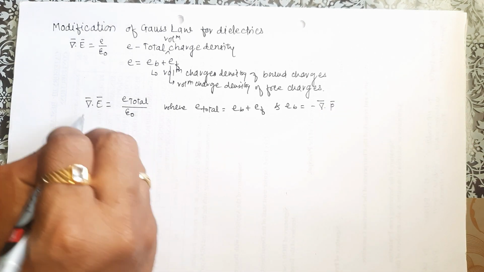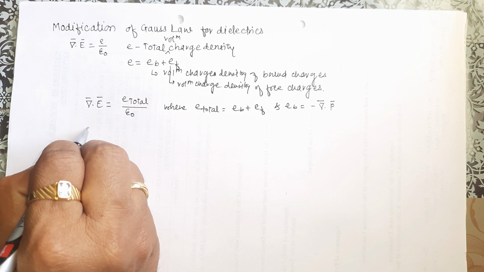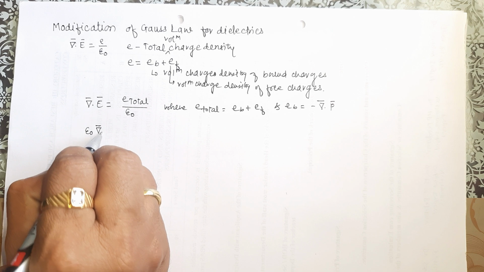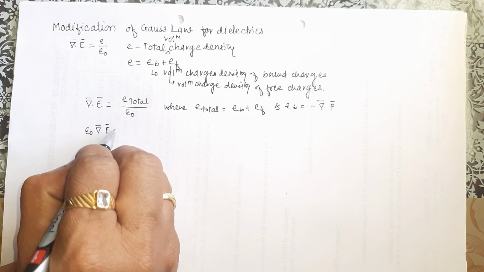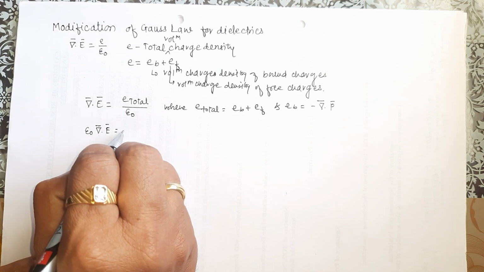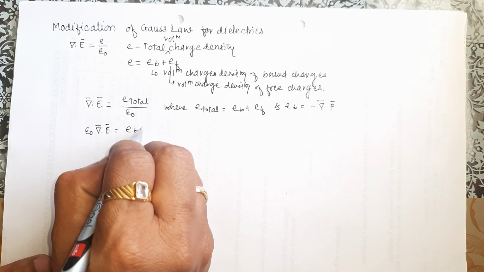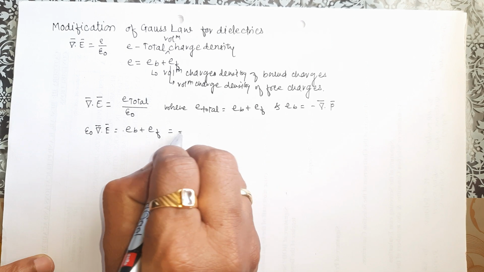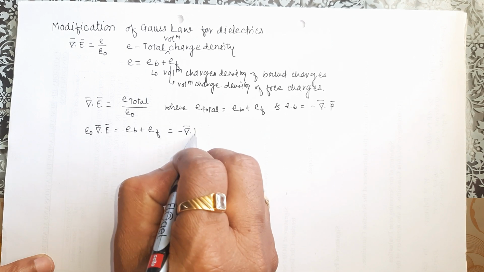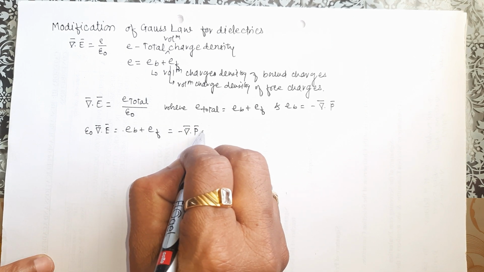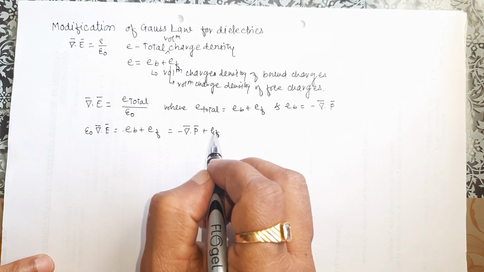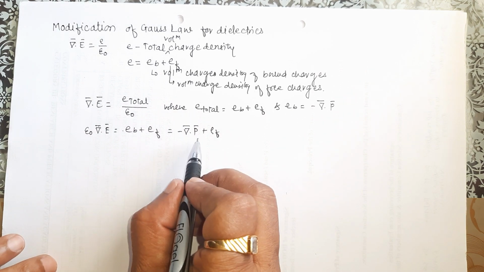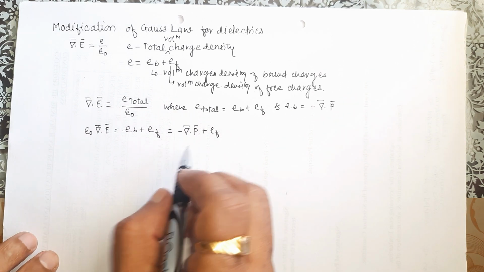So we can write epsilon 0 del dot E bar is equal to rho b plus rho f is equal to minus del dot P bar plus rho f.